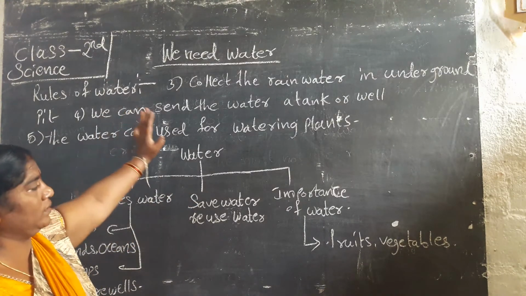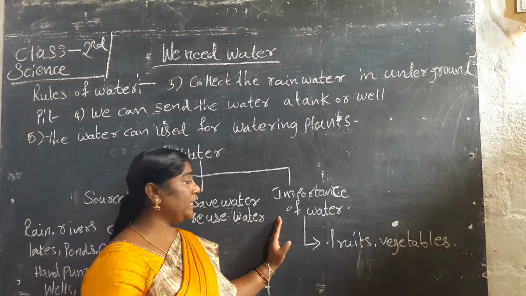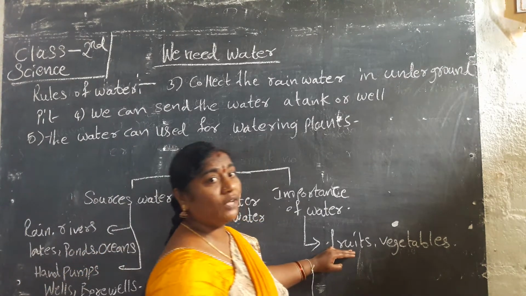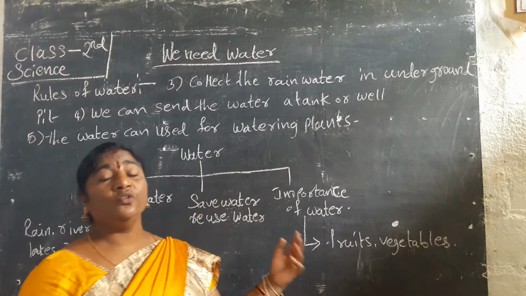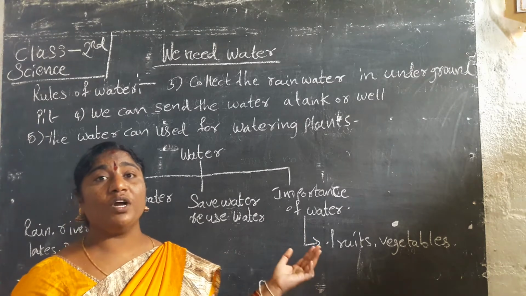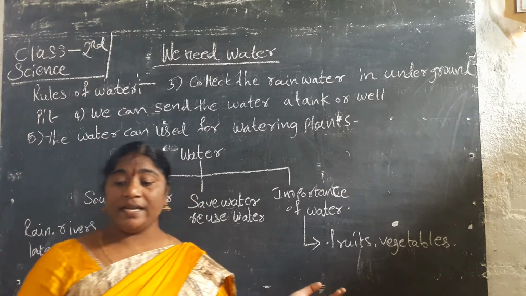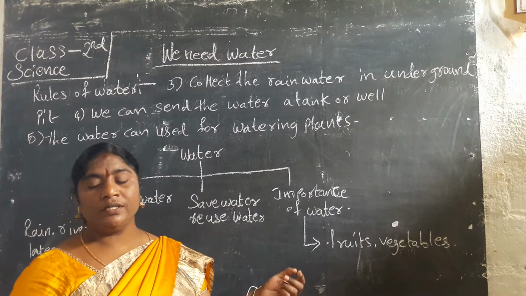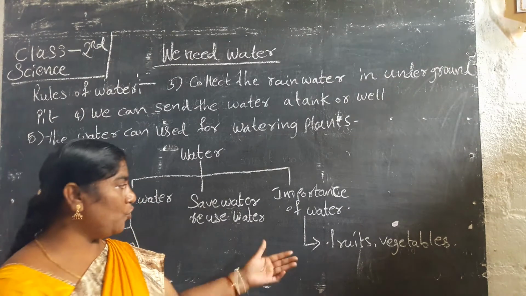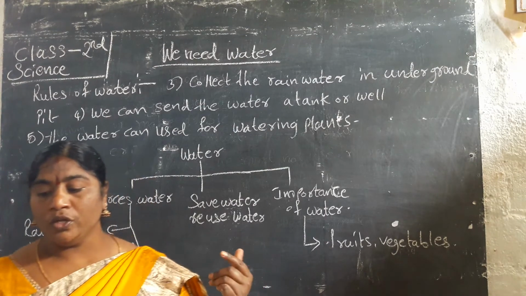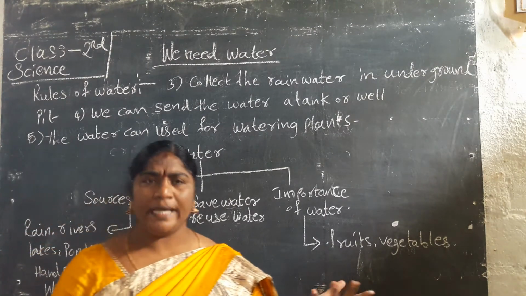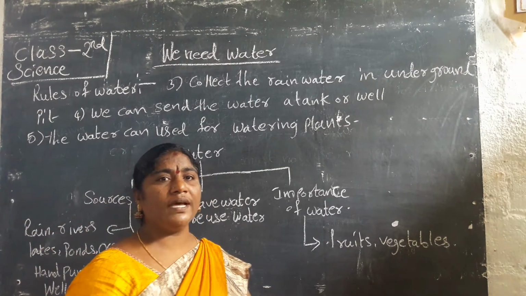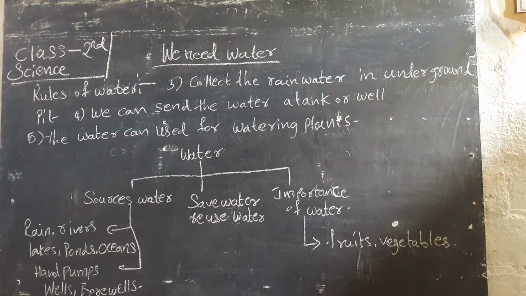Now we have to learn the importance of water, in fruits and vegetables. Which fruits are rich in water? Watermelon, pineapple, muskmelon. Vegetables: tomato, cucumber, radish. These fruits and vegetables are rich in water.